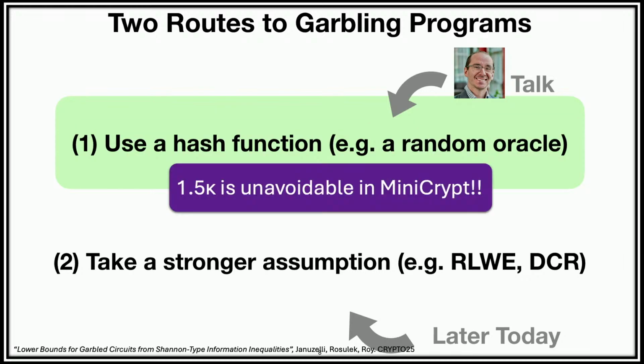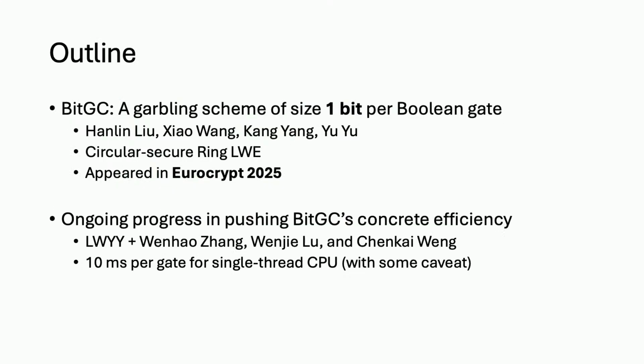And the first question is, why do we want to do that? That's because there have been awesome results in this year's Crypto showing that with random oracle and minicrypt, 1.5 times the security parameter is pretty much the best you could do. So we really need to look for stronger assumptions to do better. Today I'm going to first talk about the garbling scheme that communicates just 1 bit per Boolean gate, and then I'm going to talk about the progress that we have made in implementing this scheme.